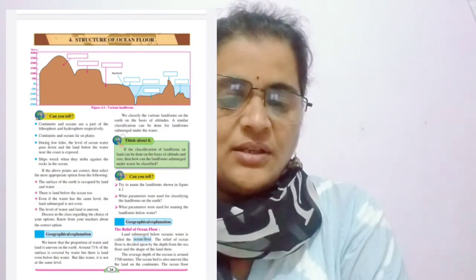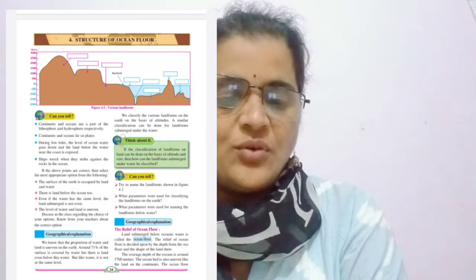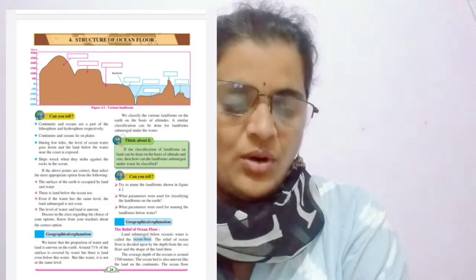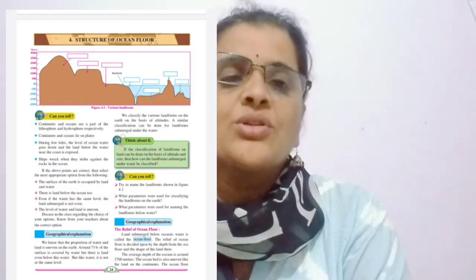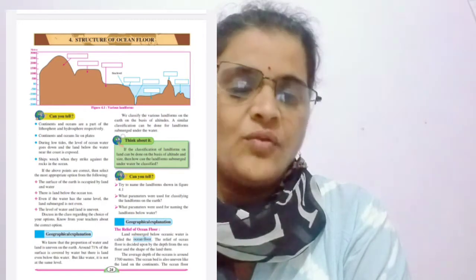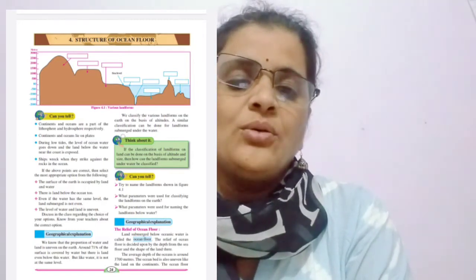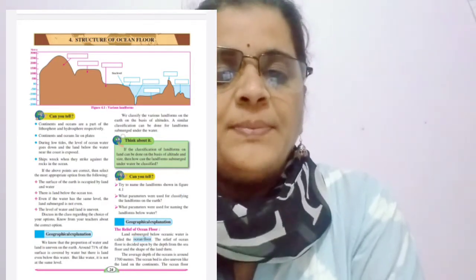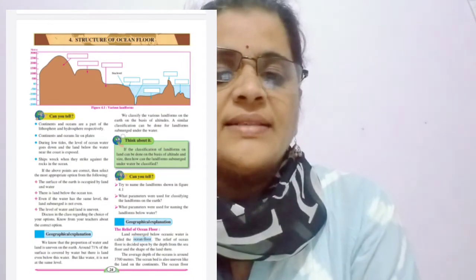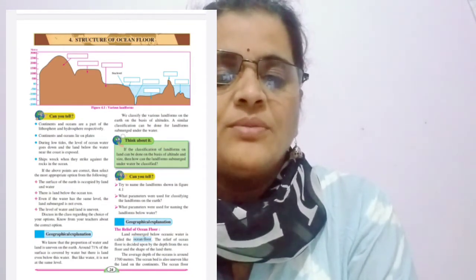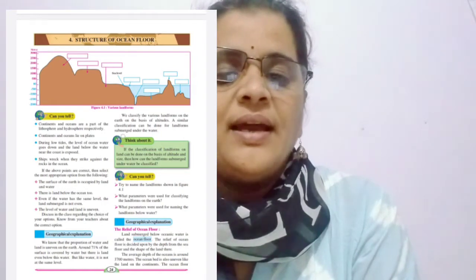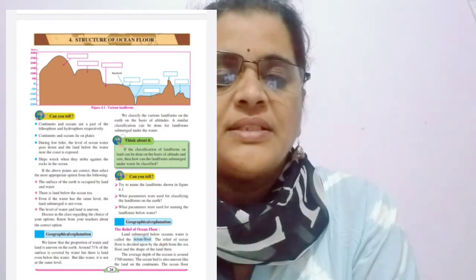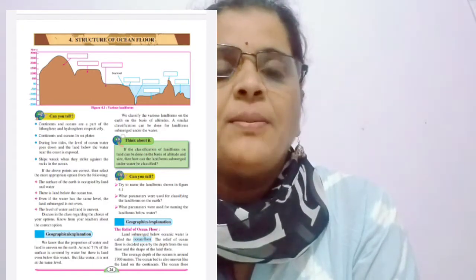So we are going to study the relief of the ocean floor. Submerged land below the ocean water is called the ocean floor. What is the ocean floor? The land below the ocean is called the ocean floor. Land is classified according to the depth from sea level and the shape of the land. So the land under the ocean is classified on the basis of depth and shape.